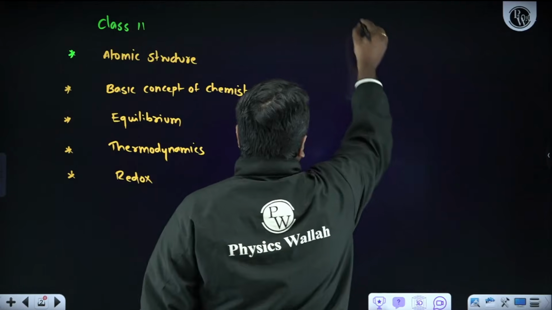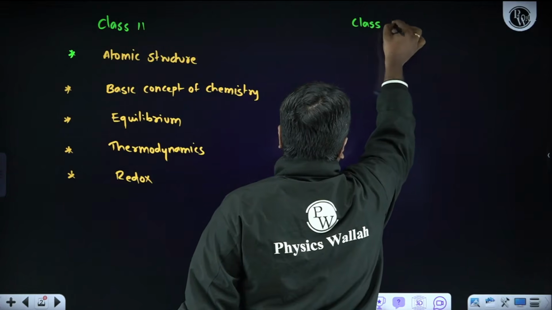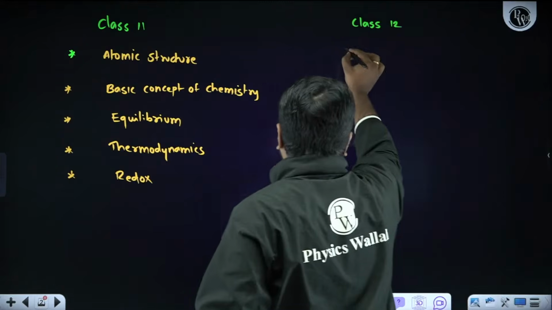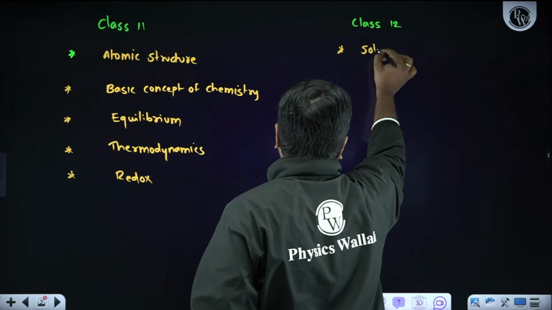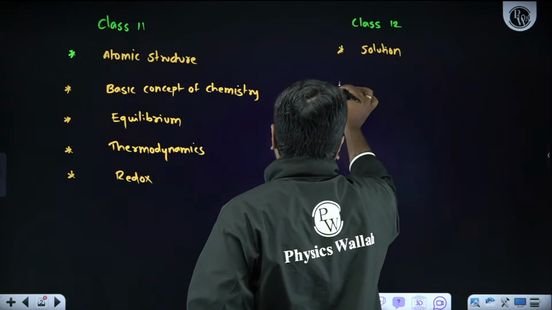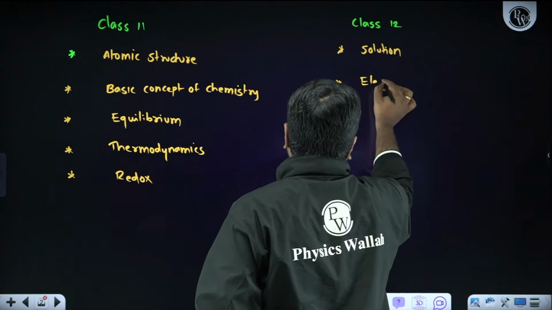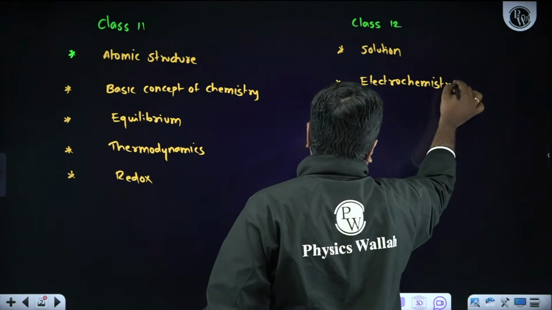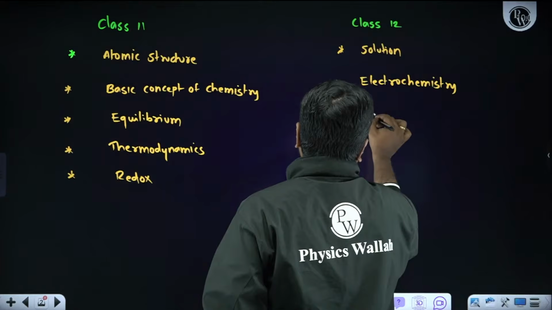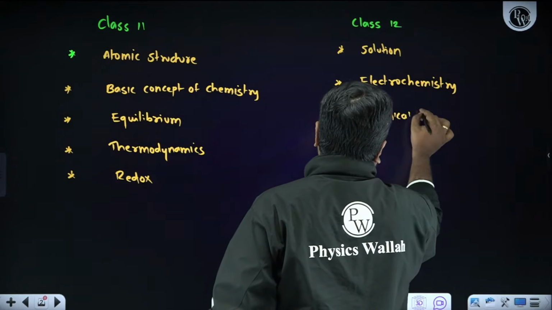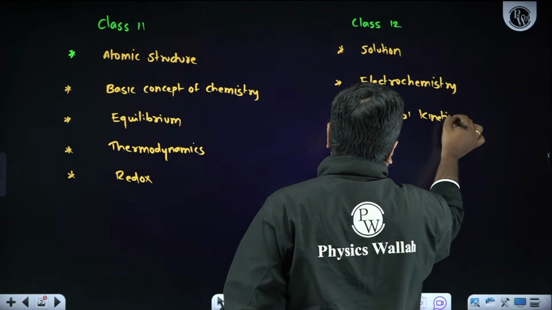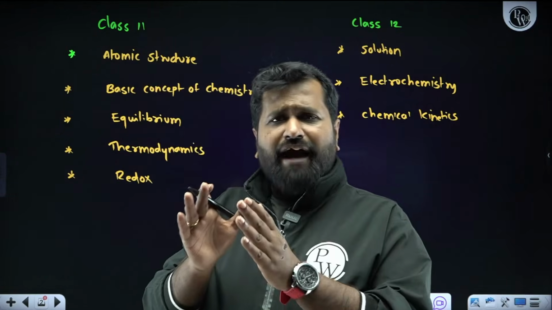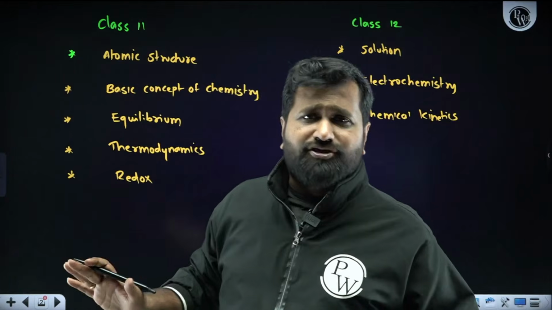If we talk about class 12 chemistry, the first chapter is solutions, followed by electrochemistry. Then the last one is chemical kinetics. Since we are running out of time, honestly speaking, we have less than 10 days.